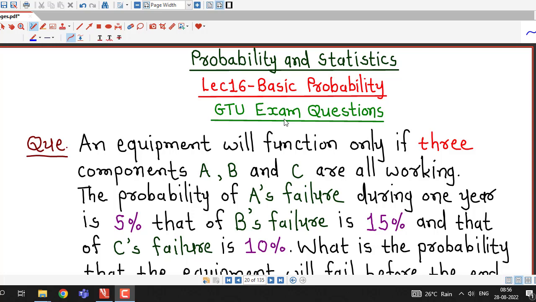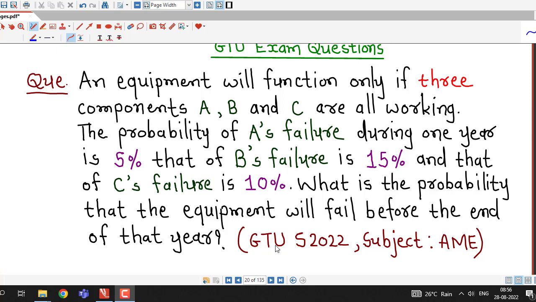In this lecture we will discuss one more question on basic probability which was asked in the GTU Summer 2022 exam of the subject Applied Mathematics for Electrical Engineering. The question is, an equipment will function only if three components A, B and C are all working. That is, we have some equipment which has three components A, B and C, and the equipment can function only if all these three components A, B and C are working.